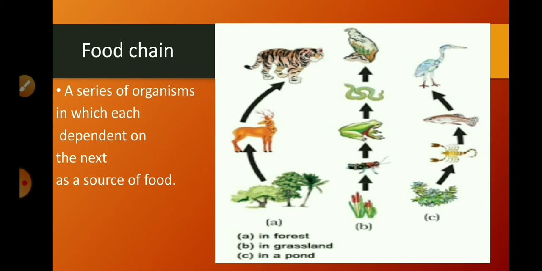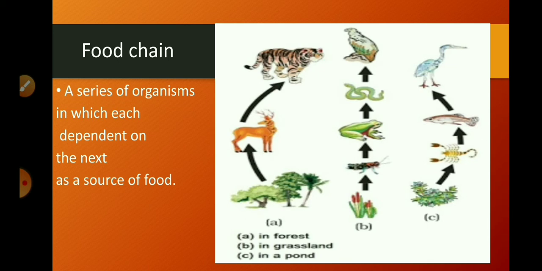Then herbivores depend on the plants, as plants are their food. Then carnivores eat the herbivores and fulfill their food need. All the living organisms of an ecosystem depend on each other for their food requirement and form a series of organisms in which one organism eats another as food, forming a chain known as the food chain.